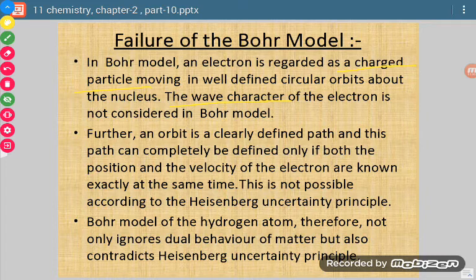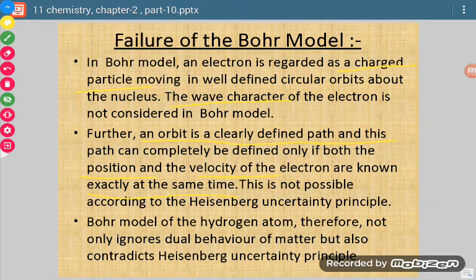Now, it was said that the electron moves in an orbit. Now what is an orbit? An orbit is a clearly defined path, and this path can completely be defined only if both the position and velocity of the electron are known. Just like if a car moves on a particular road, then we can say where it is moving.